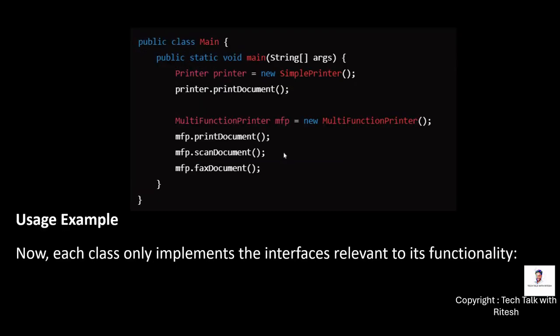And now finally, while using each class, we will only implement the interface relevant to its functionality. So for example, I'm using the printer just for printing documents, whereas if I want to use any of the specific ones, like scanning, I can just use the multifunction printer object.